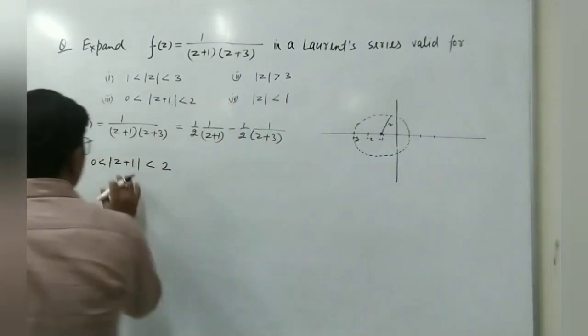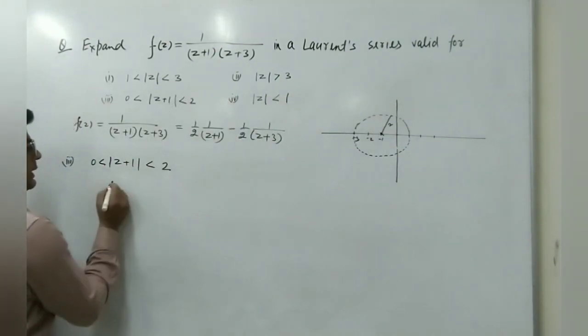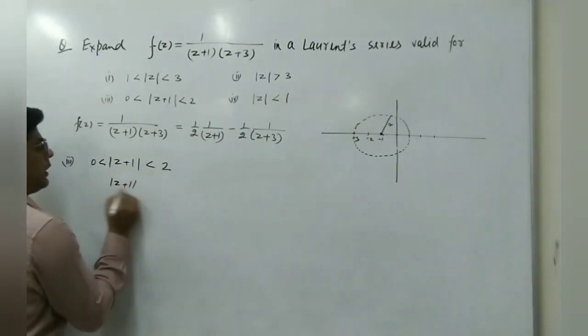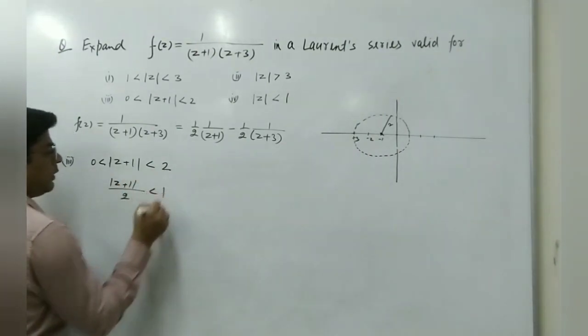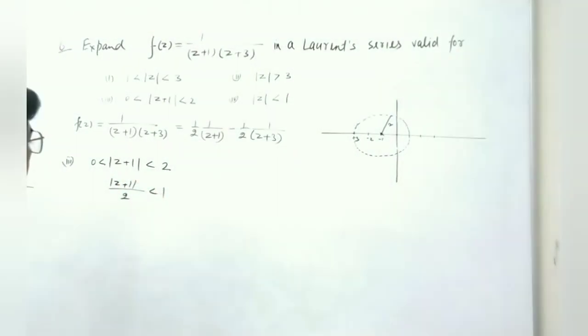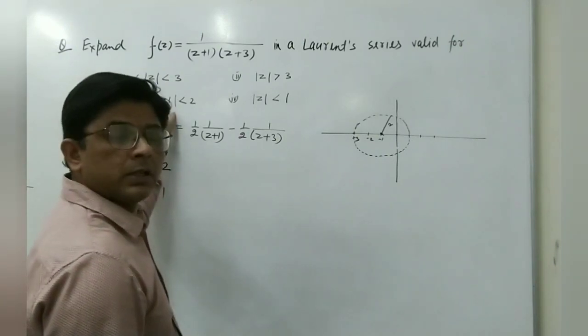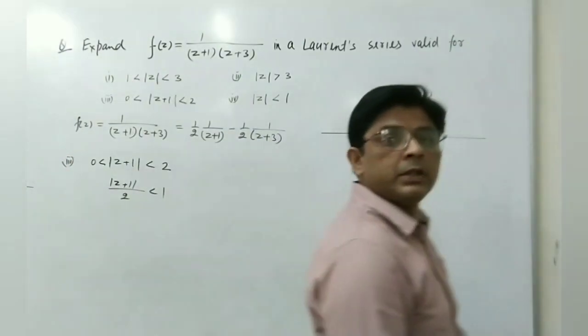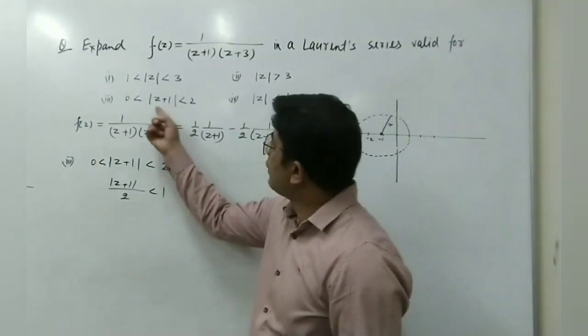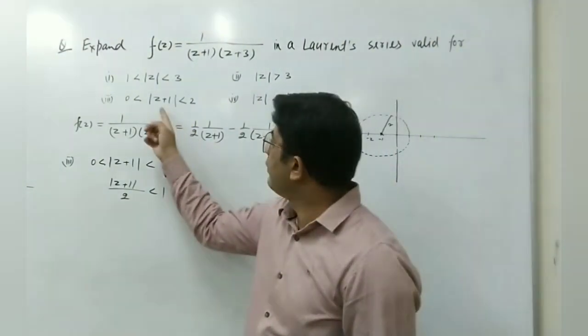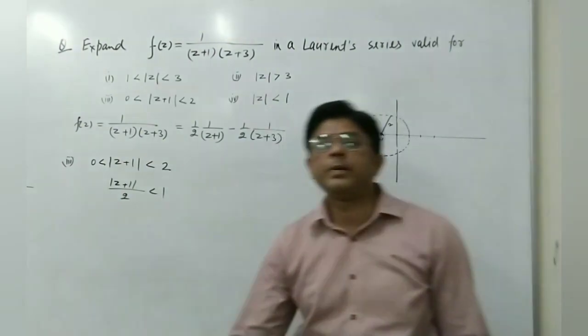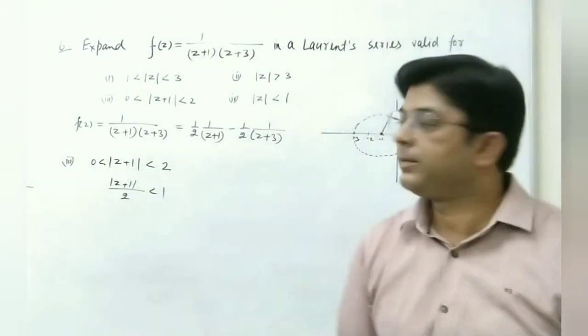From here we can write this as mod z plus 1 upon 2 less than 1. One thing should be noted: whenever we are given a region like this, we have to expand the given function in the powers of that. If we are given this circle, we have to expand in the powers of z plus 1.